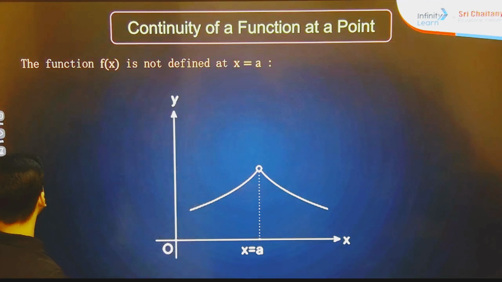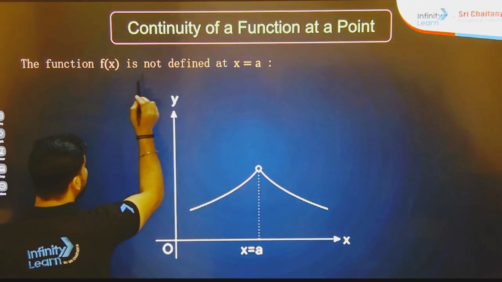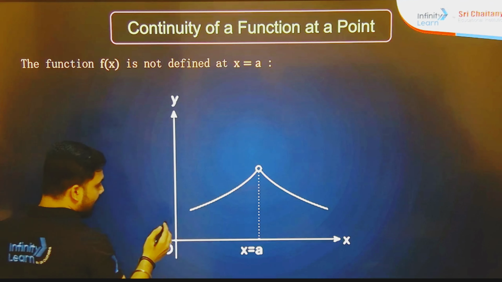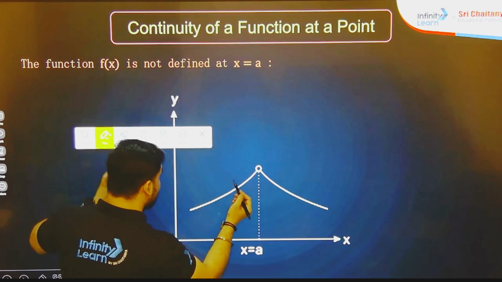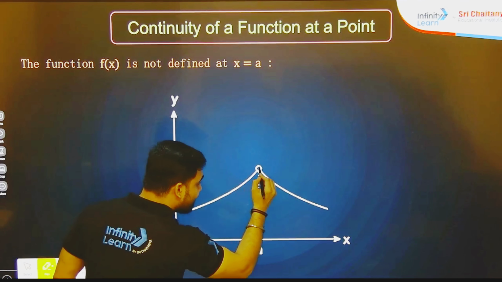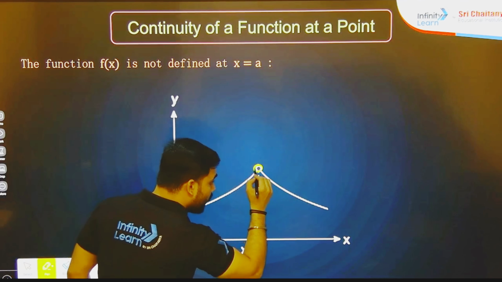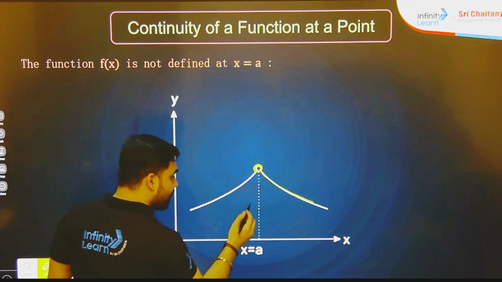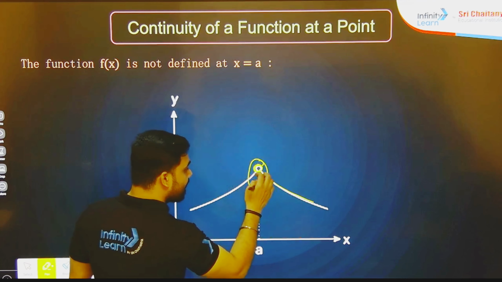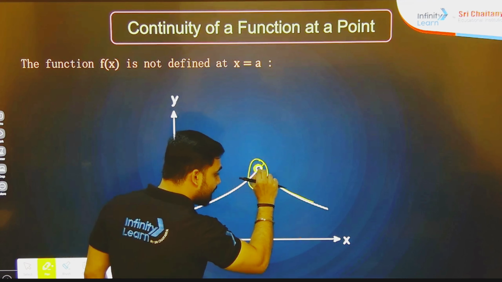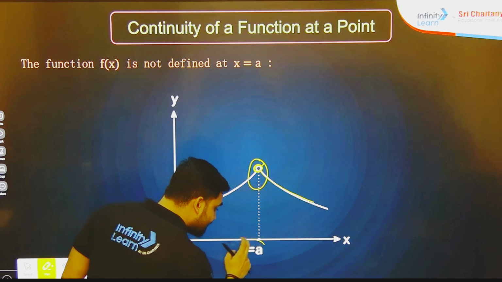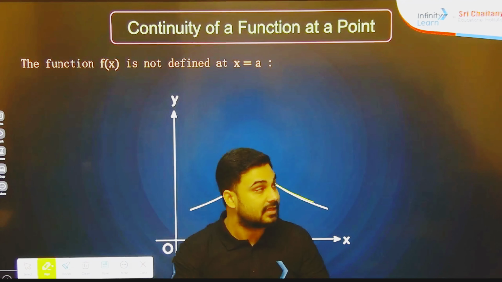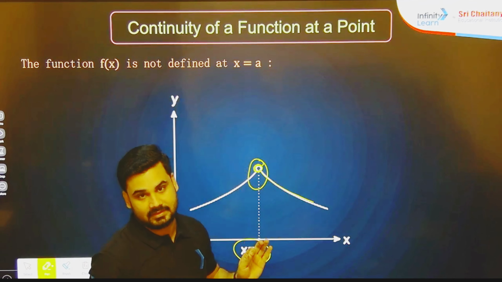So this is one of the conditions. The function f(x) is not defined at x equal to a. If you see here, the graph is continuously proceeding in this direction, but at this point we can see a hole. After that, again the graph is continuous. But we know that at x equal to a there is no space, like there is no graph. That's why we will say that at x equal to a our function is not defined.